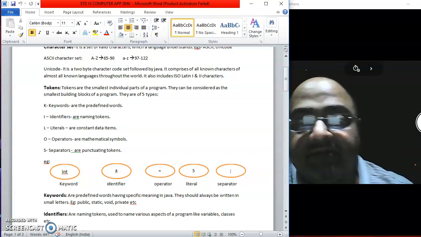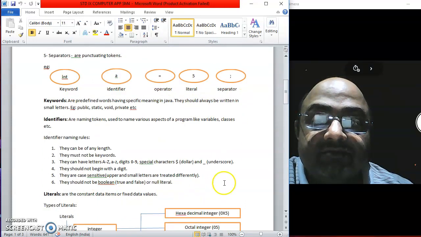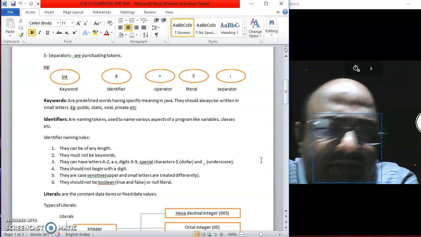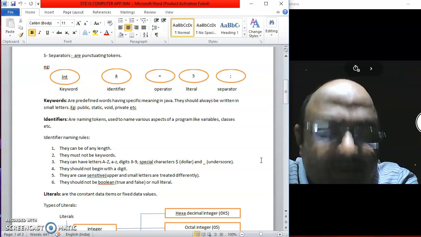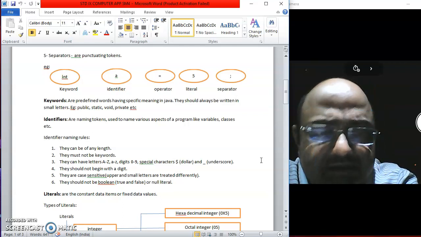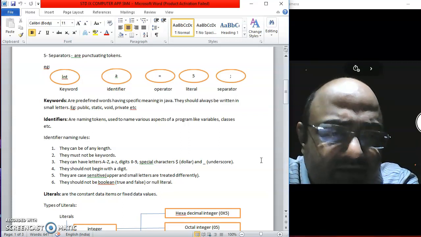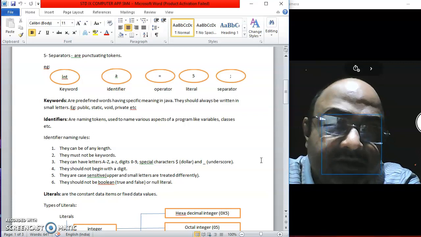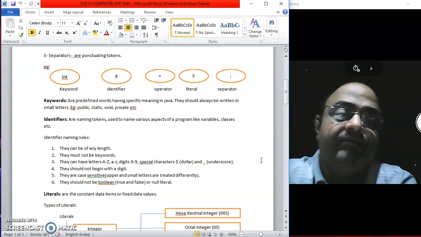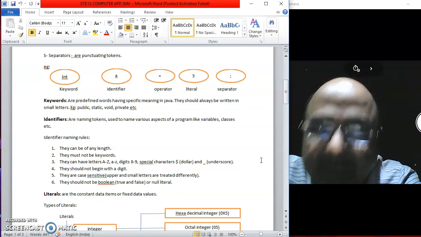Now, coming back to identifiers, as I was telling you, identifiers are very important and they help us to identify various aspects of a program. So whenever we are naming something, we have to follow certain rules and guidelines. For example, you might have never met a person whose name is 365. Why? Because we have an unsaid rule that names should be names, they should not be numbers. In the same way, Java also has some identifier naming rules and identifier naming conventions.